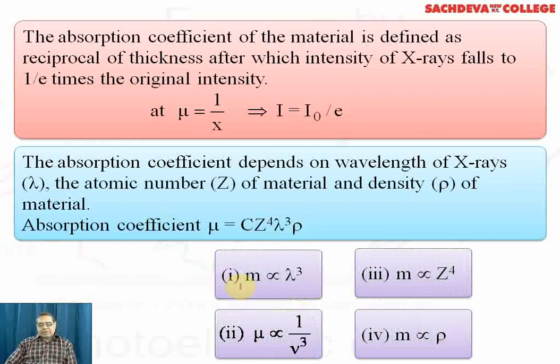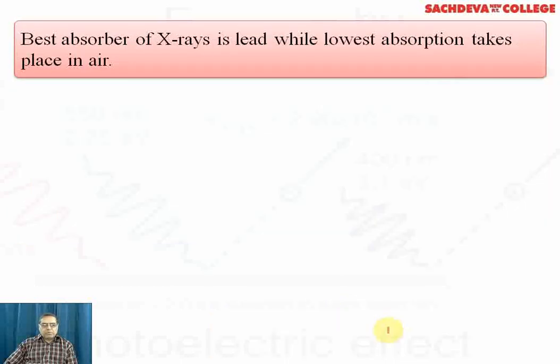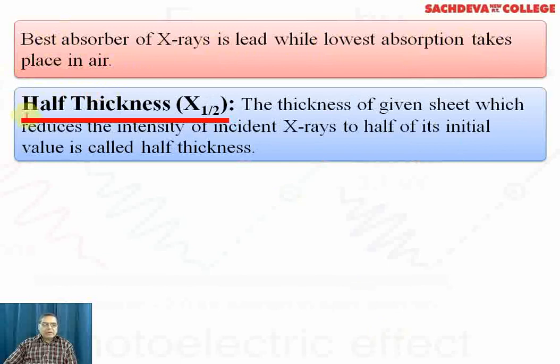So now our main analysis will be that mu is directly proportional to lambda to the power 3. Second, absorption coefficient is inversely proportional to nu to the power 3, and mu is directly proportional to rho, that is, to density, and mu is also proportional to Z to the power 4. Next, the best absorber of X-rays is lead, while the lowest absorption takes place in air, because air is a bad conductor.